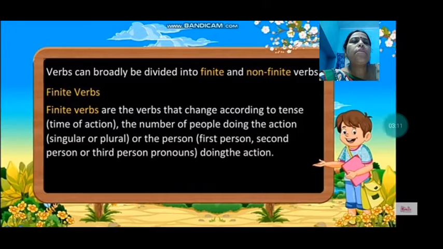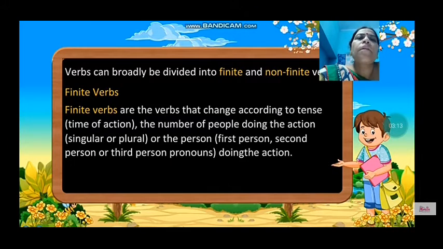You'll understand that now. See, verbs can broadly be divided into finite and non-finite verbs. Finite verbs are the verbs that change according to tense. We have seen that the verbs have changed according to the tense, that is the time of action, like in the present tense, past tense or future tense. Finite verbs also change according to the number of people doing the action.